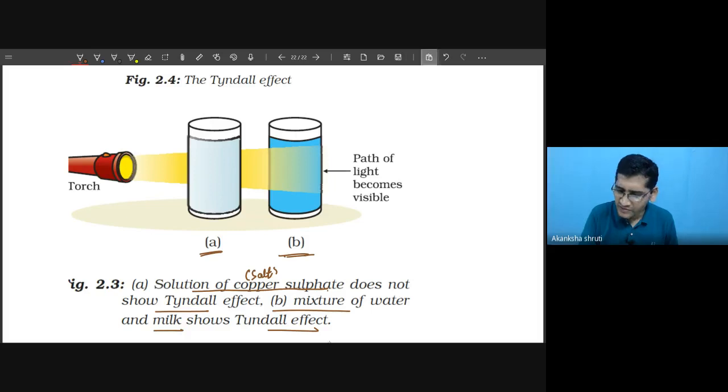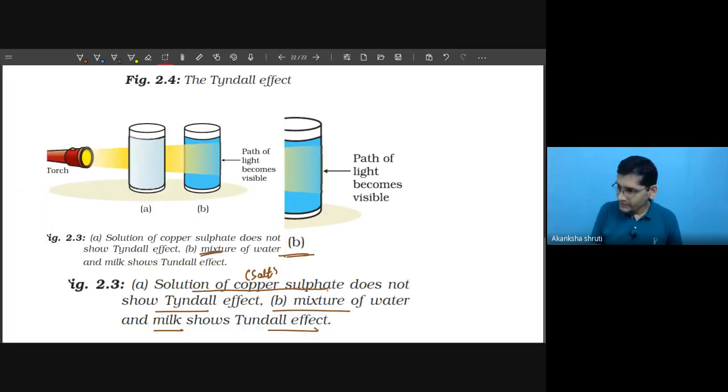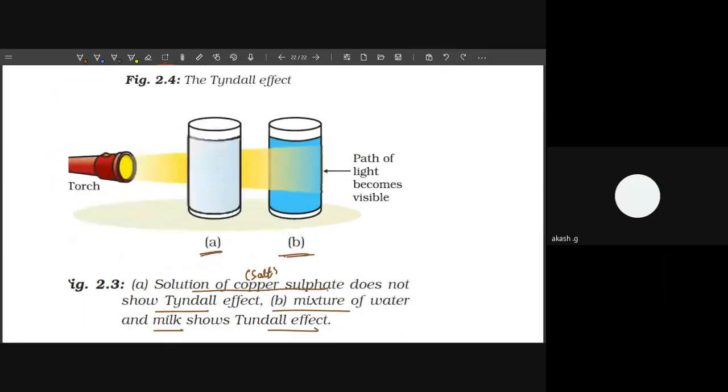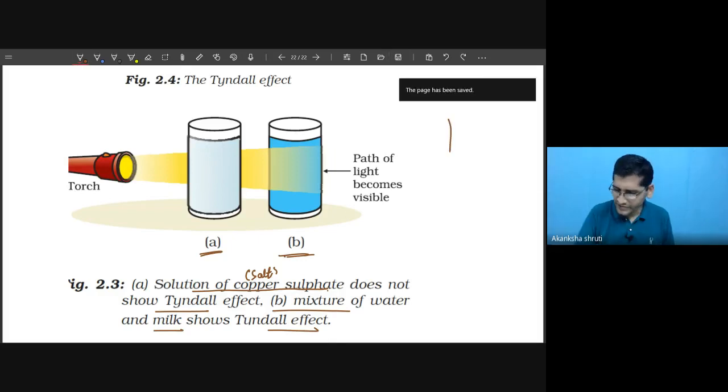So this was all about our class today. This way we have finished the topic heterogeneous mixture. Okay, students, any doubt then please ask. No, sir. No doubt, sir. No doubt? So can we write the homework now? Yes, sir. Okay, so write the homework. We have to end the class. I have to go for the class 10th Maths also.